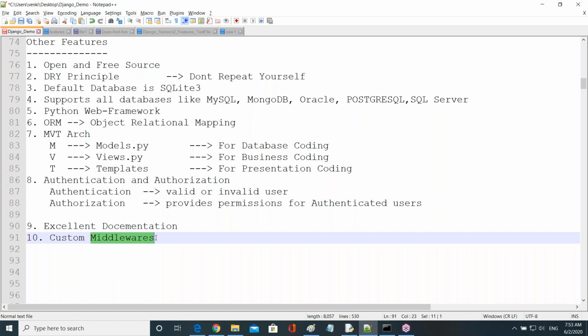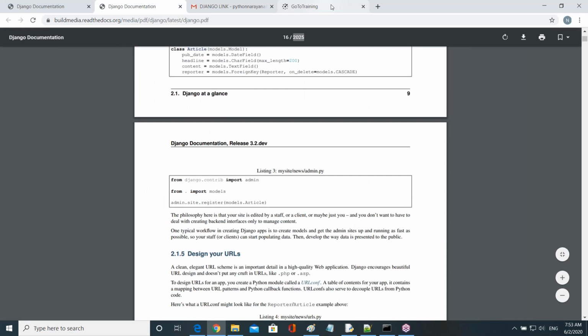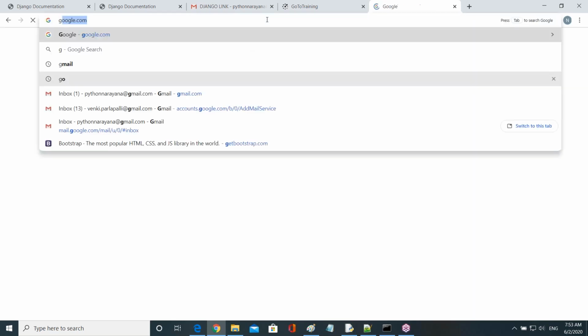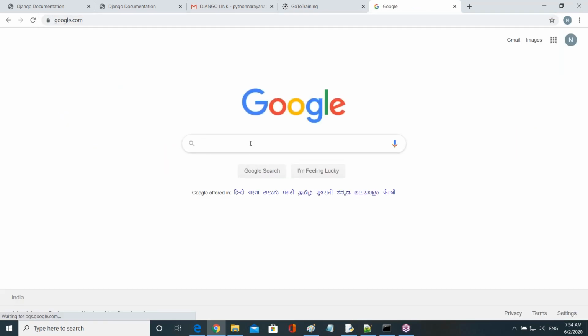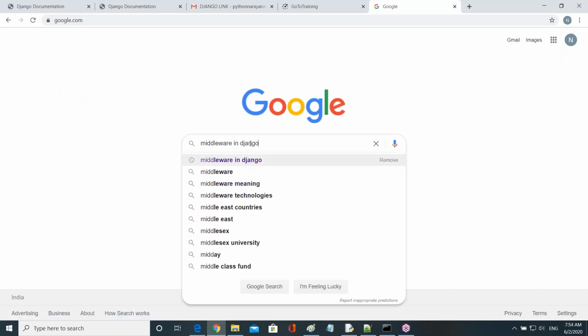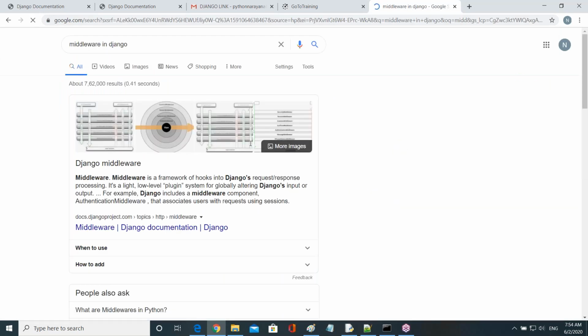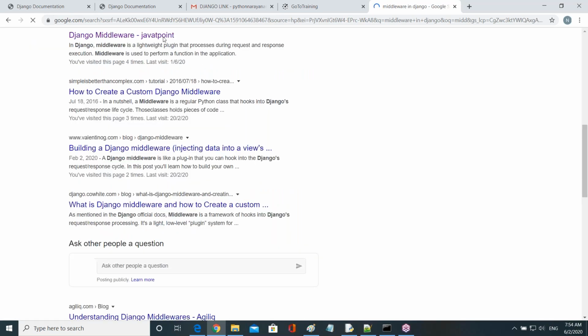So what is the use of this middleware, sir? Just observe, guys, here. I'll tell you clearly what is the use of these middlewares. I'll open middleware in Django and show you how to use this middleware.